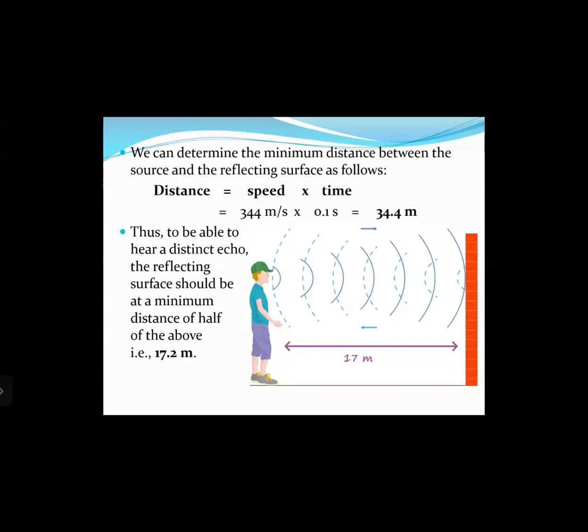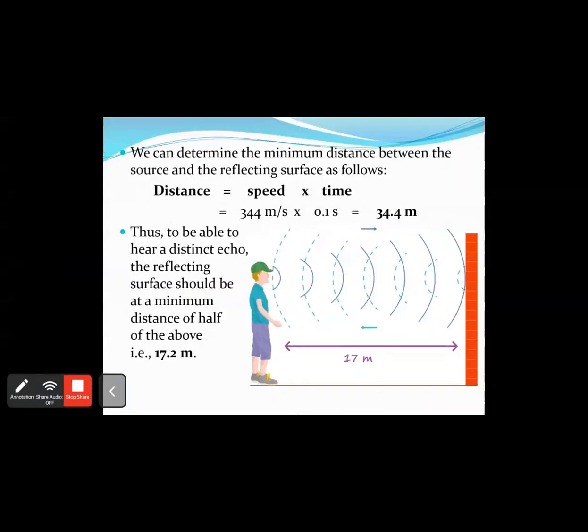Right? Why? Because the sound travels double the distance. That means from the source to the reflecting surface and then again back to the source. Okay, so it travels twice the distance. That is why we have to take half of 34.4, which is 17.2 meters. So the reflecting surface should be at a minimum distance of 17.2 meters for us to hear a distinct echo.